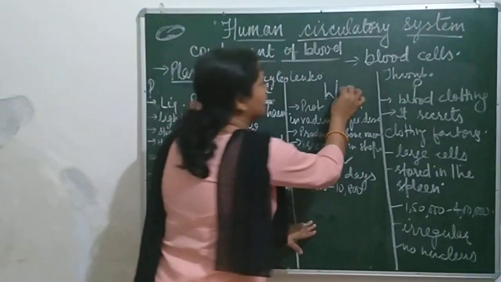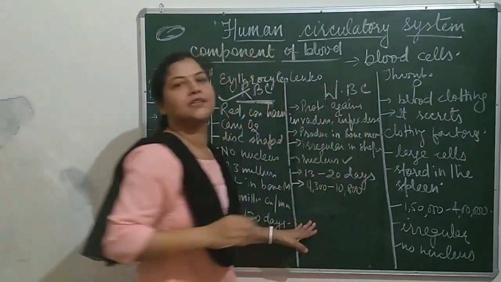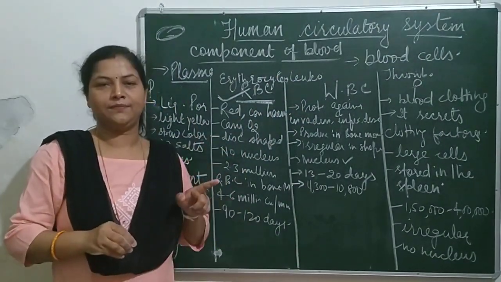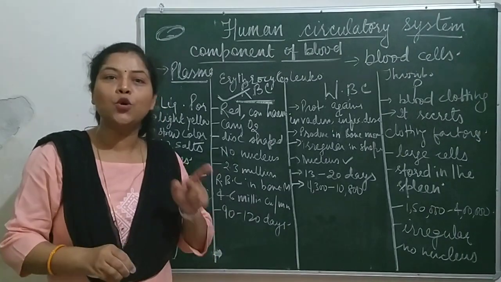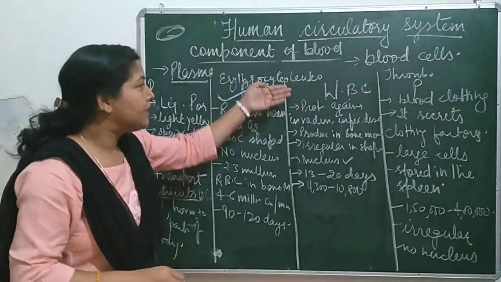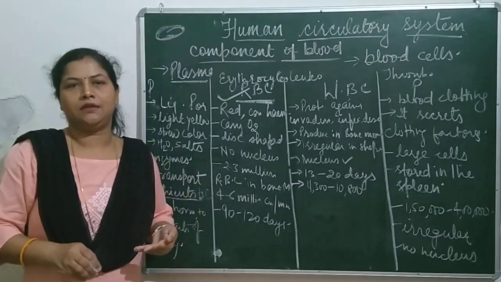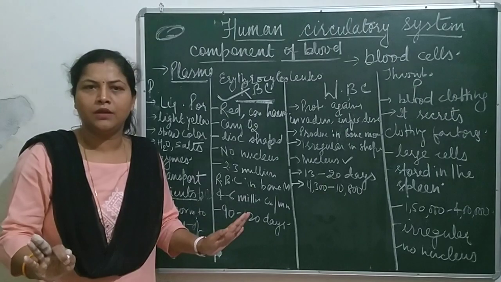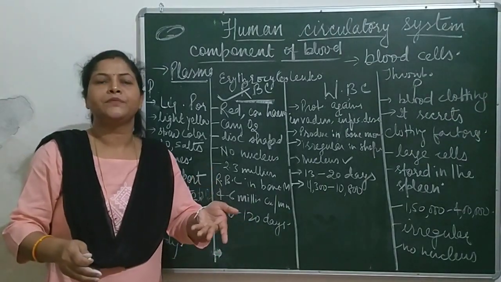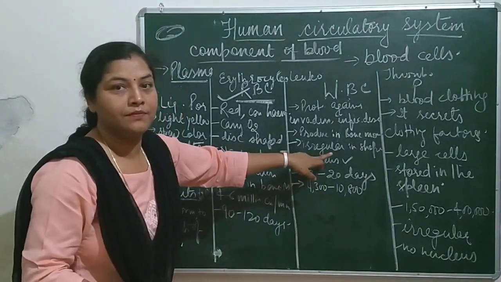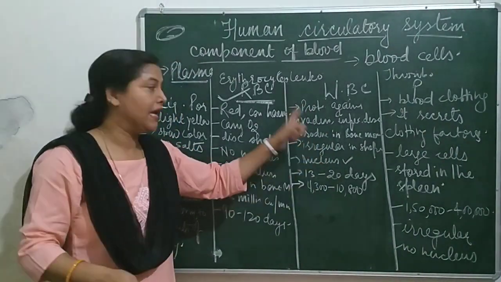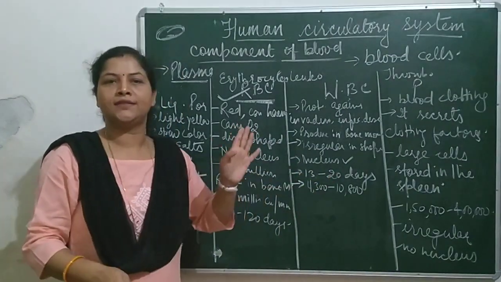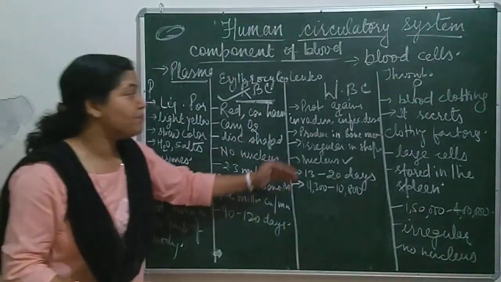Second is WBC, white blood cells. These white blood cells are also called leukocytes. They are white in color, irregular in shape. It has no fixed shape, just like an amoeba. But it has a nucleus. This is also formed in bone marrow. Its lifespan is 13 to 20 days.